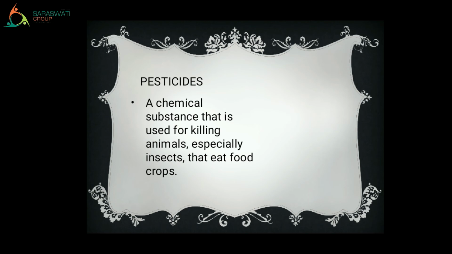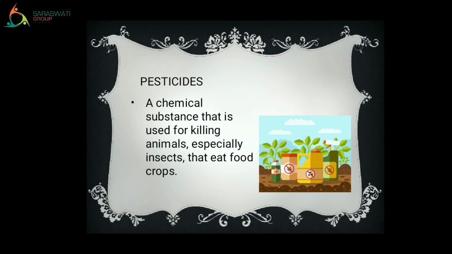That is pesticide. See the picture, right? It is a small kind of chemical substance, or you can say it is medicine for the food crops, right? Let's go to the next one. What is our next word? Insecticides, right? The meaning of insecticide is similar to the previous one, that is pesticides.